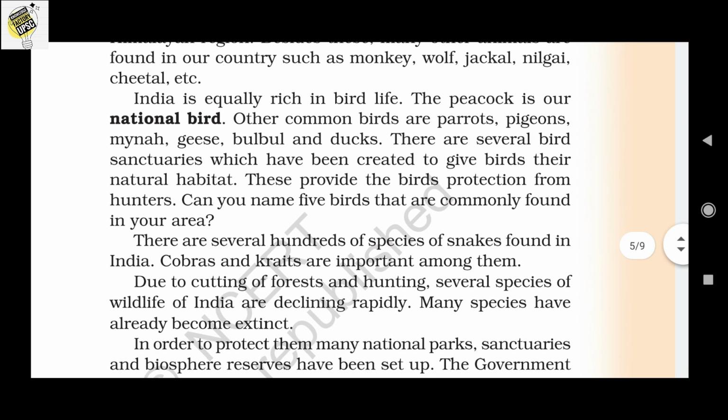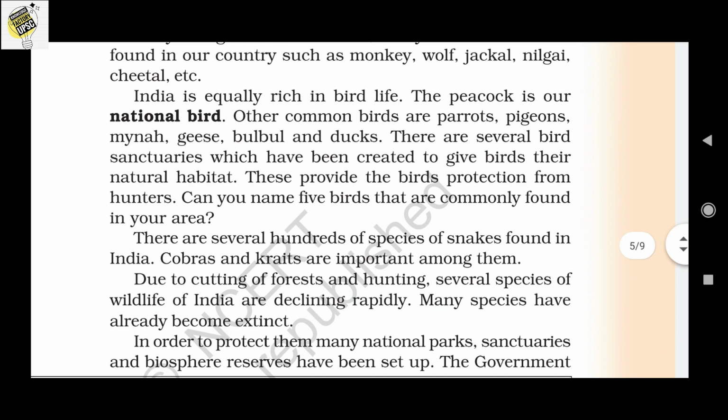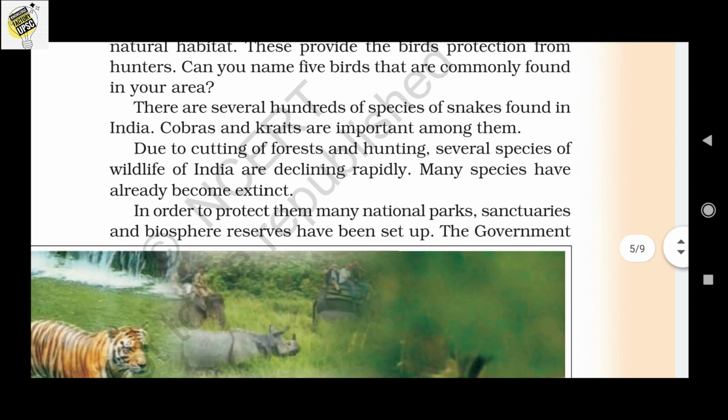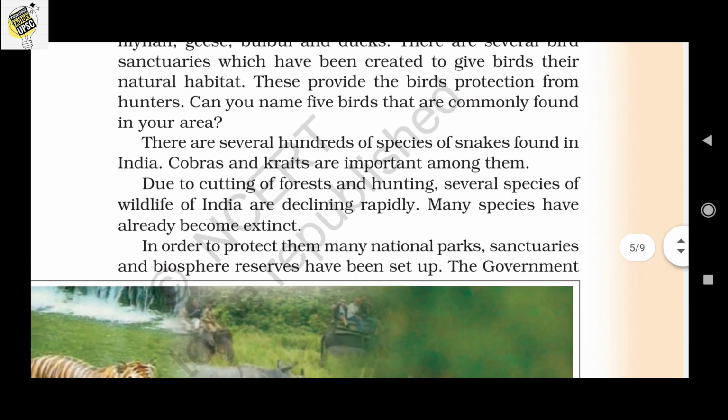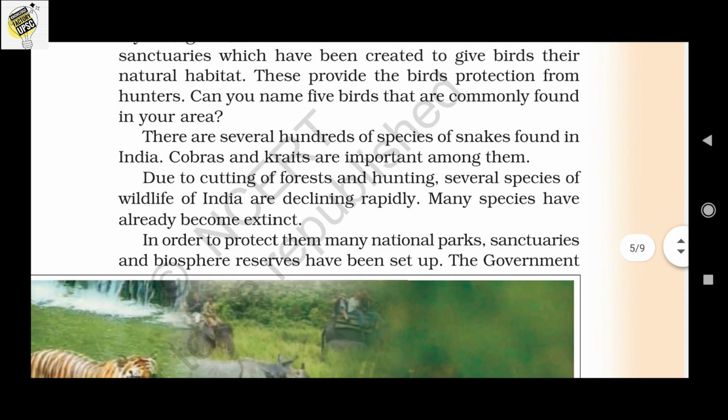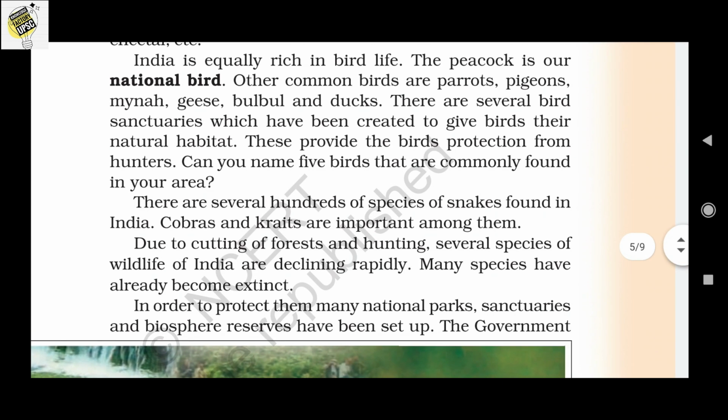There are common birds such as parrot, pigeon, myna, bulbul, ducks, etc. There are also several bird sanctuaries, which give the birds their natural habitat. This provides the birds protection from hunters. Okay, so in India, besides animal sanctuaries, there are also bird sanctuaries, and they provide these animals or these birds their natural habitat and protection from hunters. Besides these birds and animals, there are also different kinds of snakes found in India. For example, cobra and krait are the most important among them.